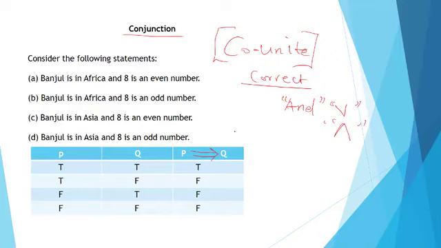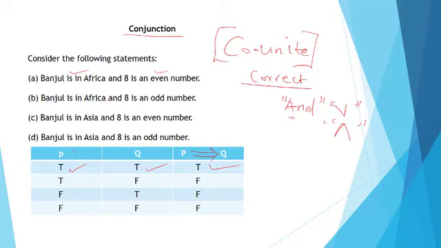With this, let's use the word and. Banjul is in Africa, it's correct, and 8 is an even number, so they are both correct. According to conjunction, that is when your statement is correct, because the antecedent is correct, and the consequence is also correct. So automatically the conclusion of a statement under conjunction should be true. Remember, I said and.